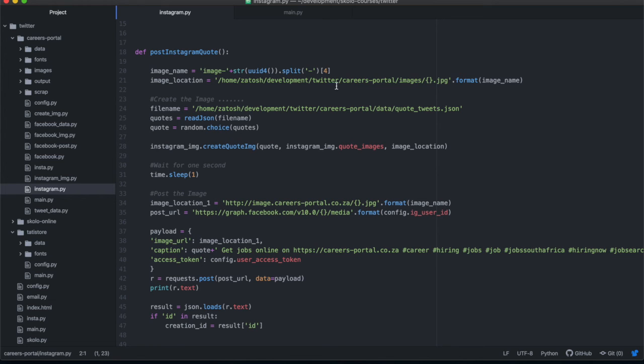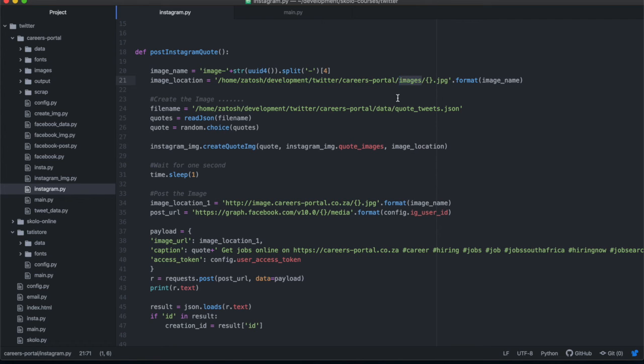Okay, so it's the same location we work with. This images folder is a folder that we are serving over HTTPS. Remember, Instagram needs that image to be served over a public server, so that they can download it using curl on their side. So we created an HTTP server, and we are serving this folder, images.